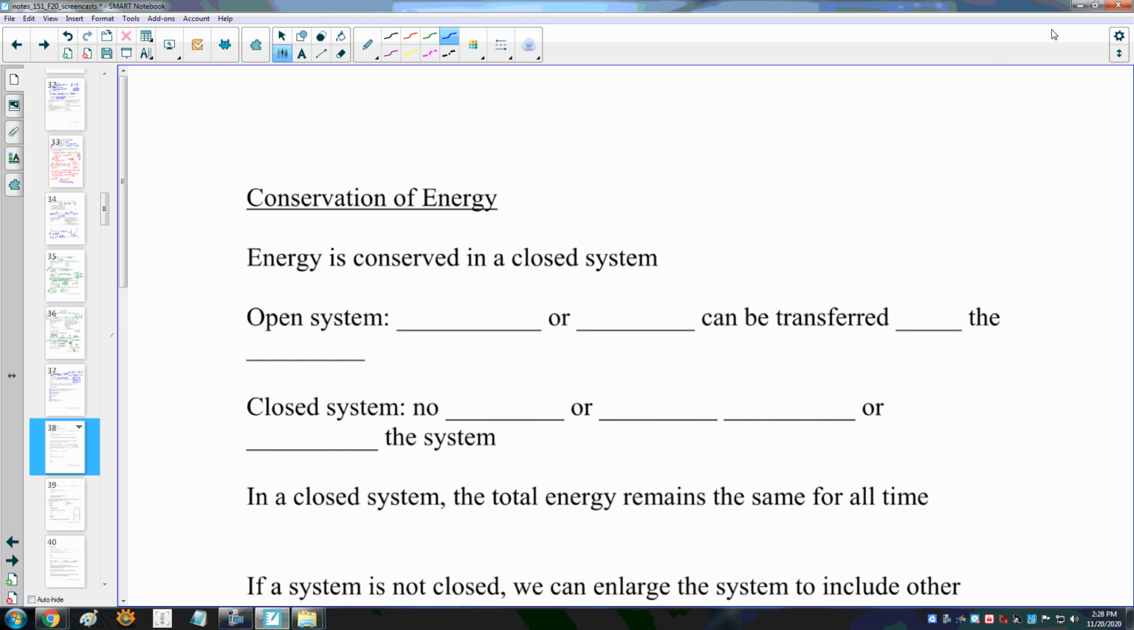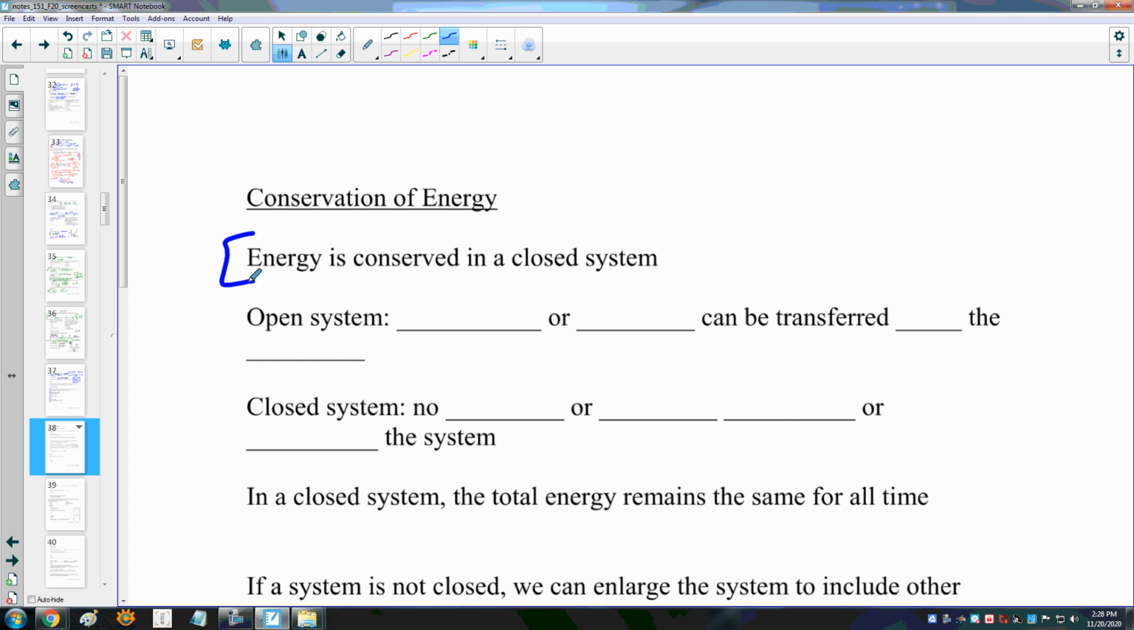Okay, we've already seen the conservation of mechanical energy, and so this is really sort of a repeat of what we saw before, and that is that energy is conserved in a closed system. What's going to be different here is that we just want to define what an open system and a closed system are, what that refers to.